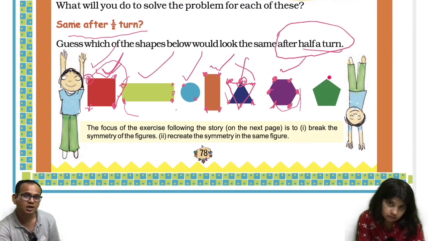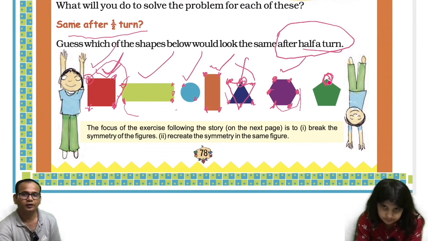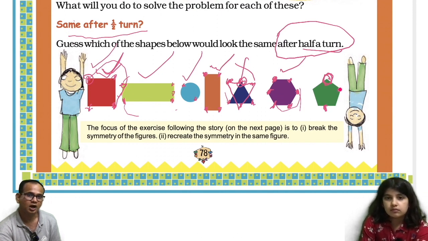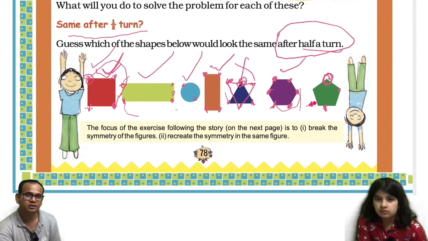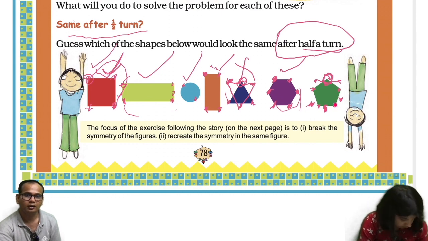What about this? In this section, this point, if you turn half a turn, it will not look the same. It will come this side, this point, and this, if you make it half a turn, it will come this side somewhere here, and this one will come here somewhere, and then this portion will come here somewhere, and this section, if you turn it, will come here. So it will look like this. We have to draw it, Avisha. I have done it here like this, Avisha. Okay, something like that.